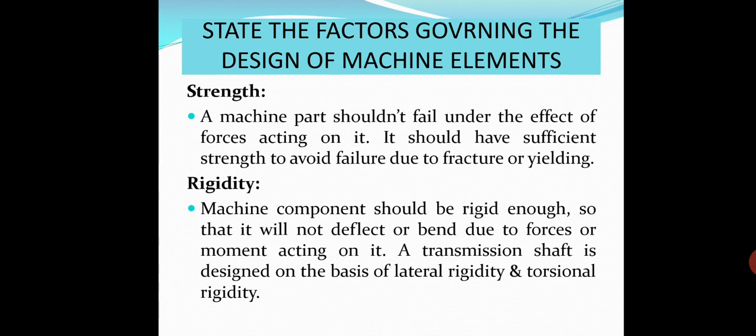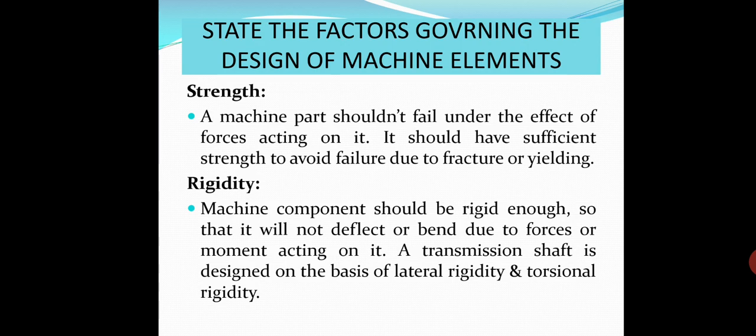It should have sufficient strength to avoid failure due to fracture or yielding. So the strength is measured by its ability to overcome the failure due to fracture or yielding.